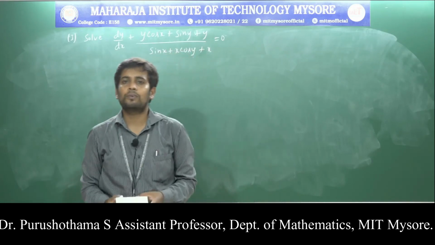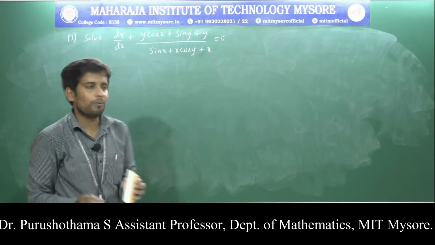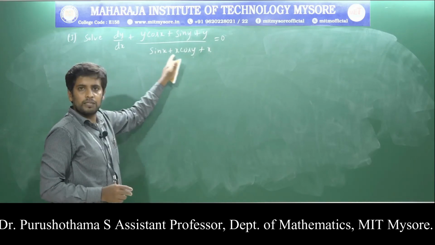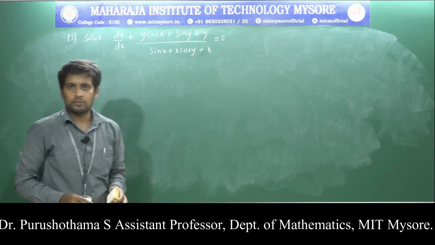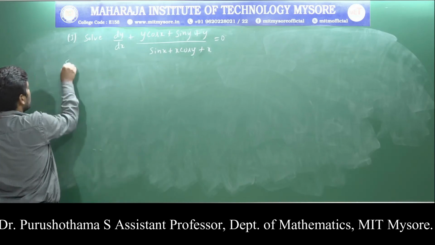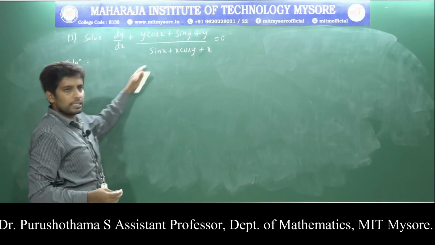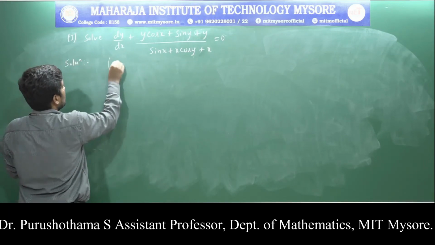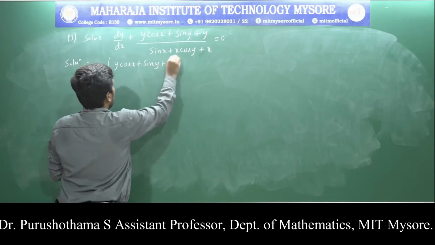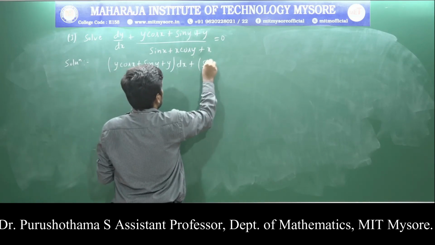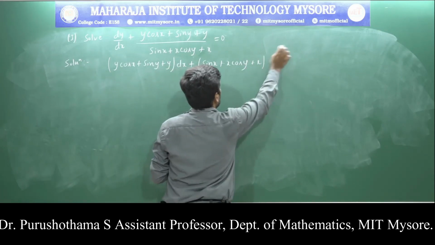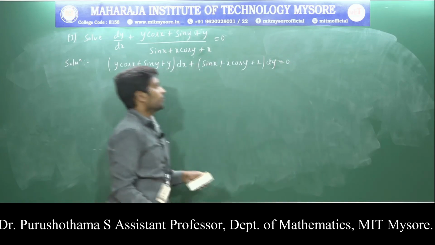Now I am going to explain problem number 3 in exact differential equations. The problem is, solve (y cos x + sin y + y) dx + (sin x + x cos y + x) dy = 0. First, the given equation can be put in this form by using the cross multiplication method. So before writing M and N, the given equation can be put in the form: (y cos x + sin y + y) dx + (sin x + x cos y + x) dy = 0.